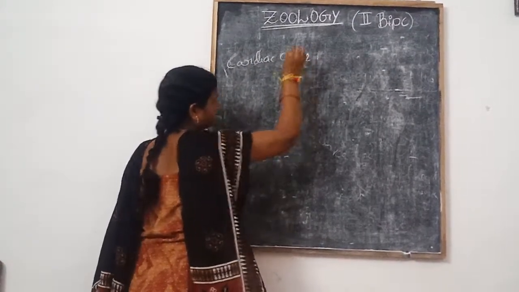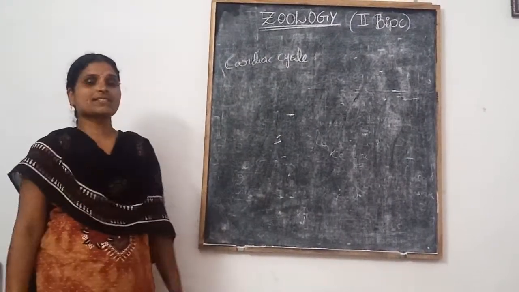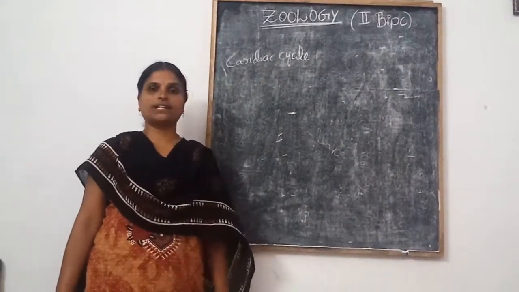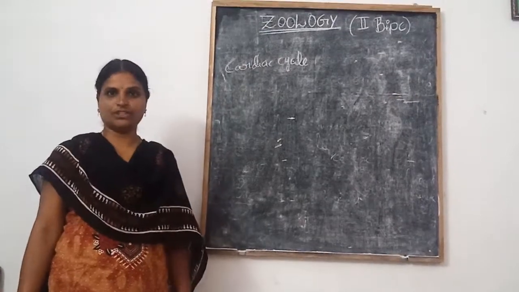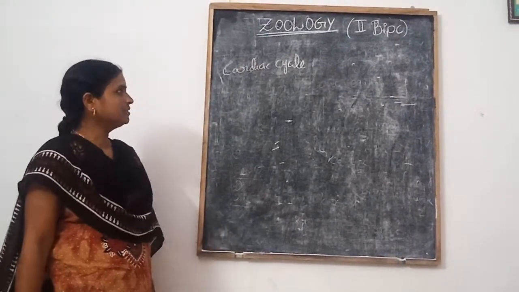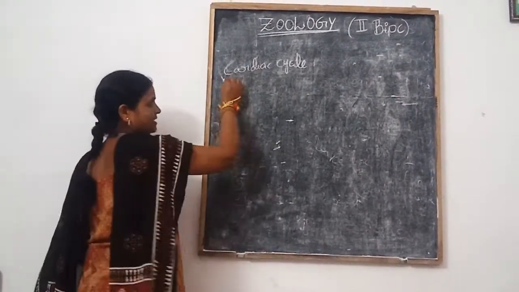Cardiac cycle. In previous classes, we have learned about the external and internal parts of the heart. Now we are going to learn the cardiac cycle. What is the cardiac cycle?